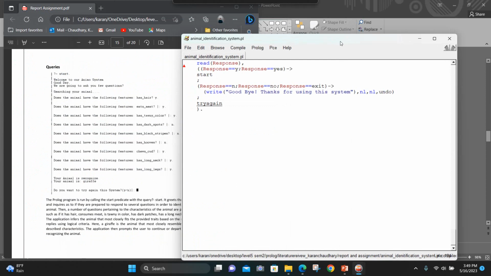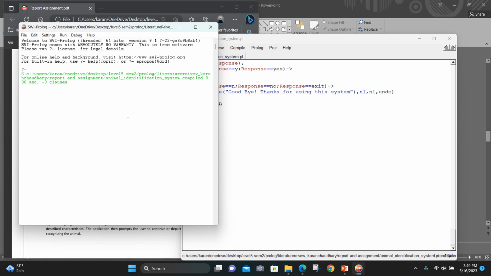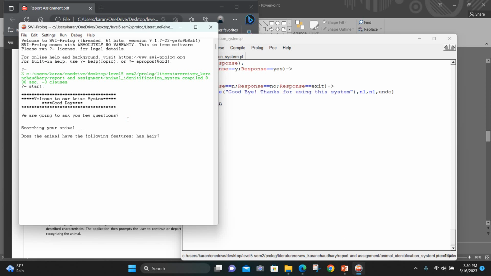After compiling the code, our next interface is open. To start our system, we need to type start, and with the dot we need to close the extensions. Here, after typing start, you can see some of the text or the design that is written in our source code.